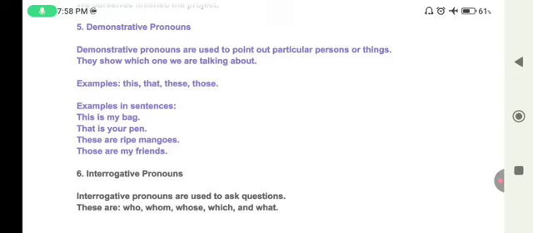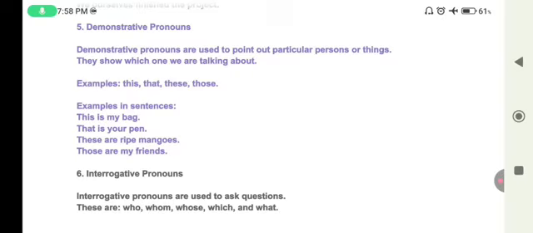That is your pen. These are ripe mangoes. Those are my friends. Remember one thing: this and these are used for things near us, while that and those are used for things far away.